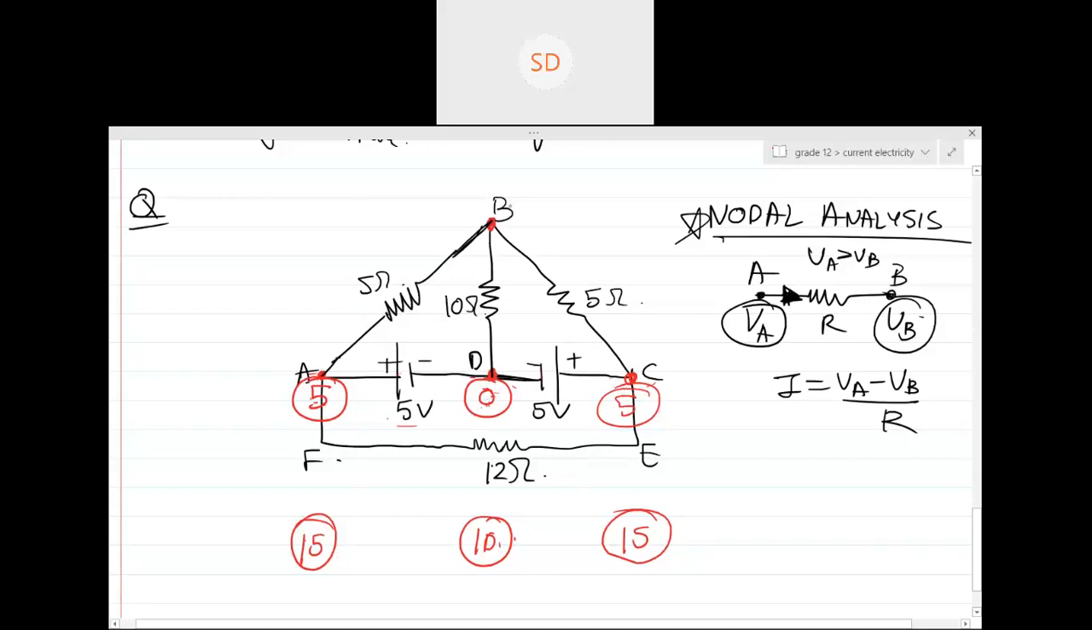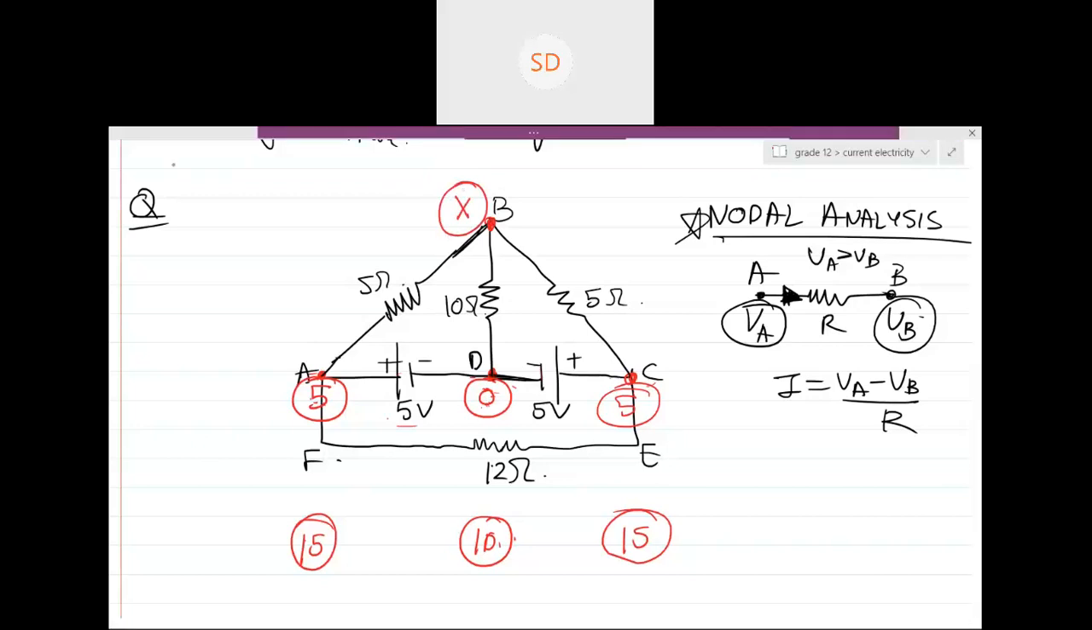Now, what about point B? Do you know exactly the potential for point B? So let's assume it as X.